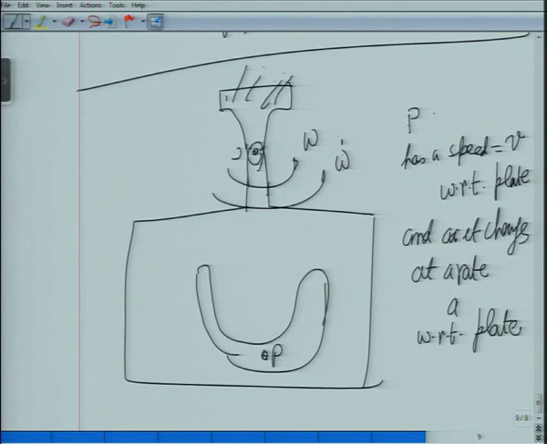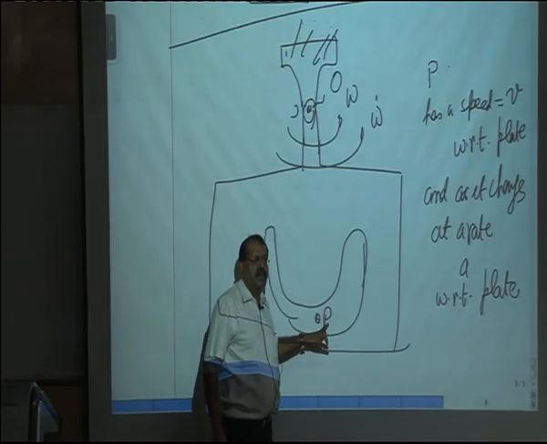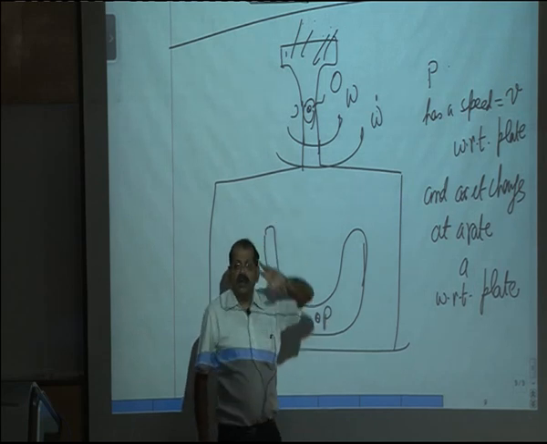So this is all fixed. The plate is given an angular velocity and angular acceleration about the point O. Now the plate is not translating. Now I ask you to find velocity and acceleration of P with respect to ground.